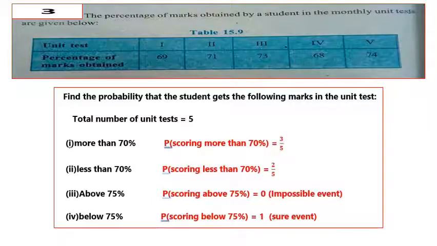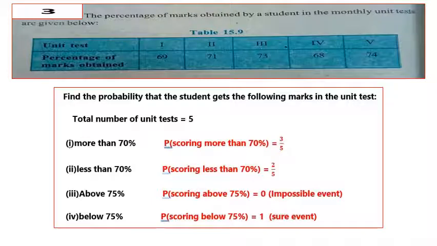Question number 3, above 75%. In the 5 unit tests, the student did not score above 75% in any of the tests. So it is an impossible event. So the probability of scoring above 75% is equal to 0.